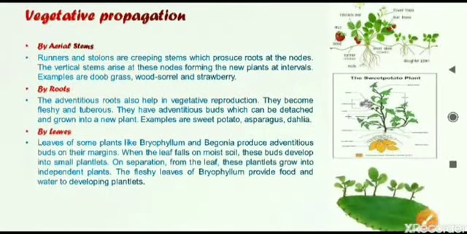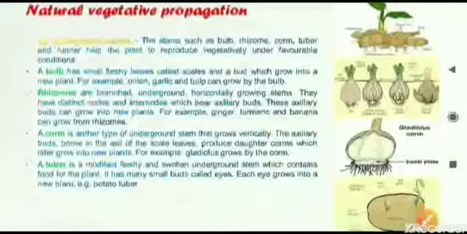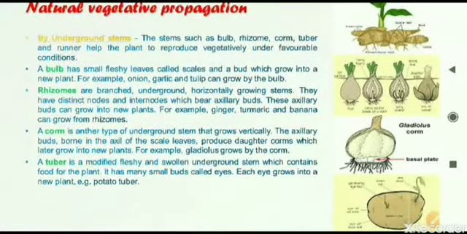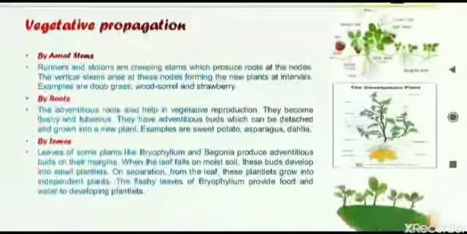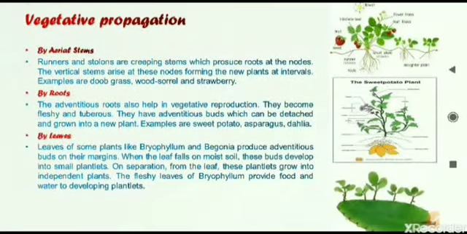Next, there are certain types of aerial stems also. Aerial means which are not buried in the ground. The ones we have seen just now, all four are buried under the ground. There are certain aerial stems which are above the ground. Here also vegetative propagation is possible.